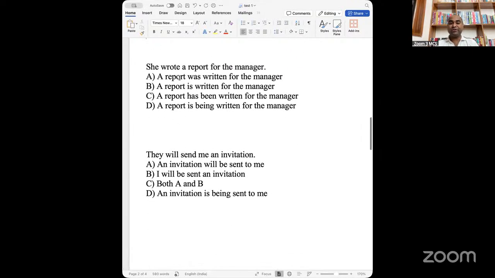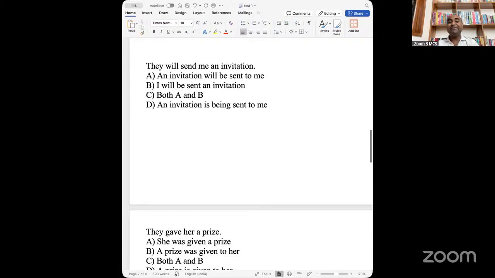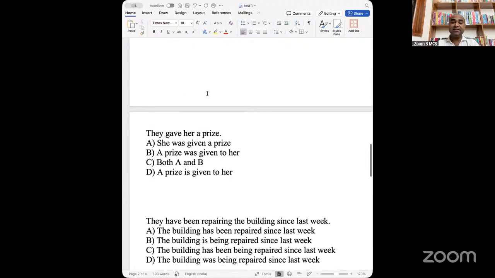So let's do two more questions. "She wrote a report." So "wrote a report" is past simple, means was plus past participle verb, and then B, C, D out. By default A is the answer. This is called a quick shortcut. "They will send me." So "will be" will be the option. You have only one option with will be, the second option, both A and B have being, and D cannot be the answer. "They will send me an invitation," it means "I will be sent" will be fine. "Invitation will be sent" will be fine. It means A and B both, and hence C is the answer.